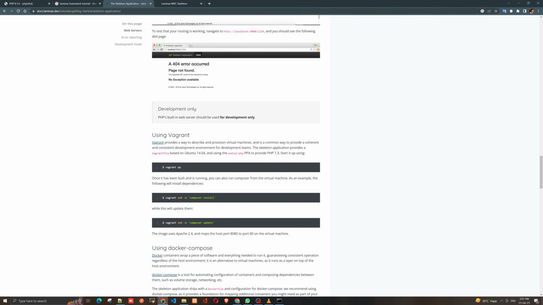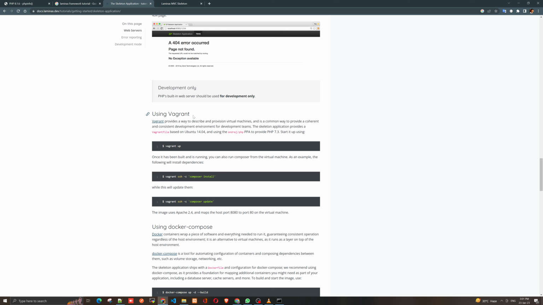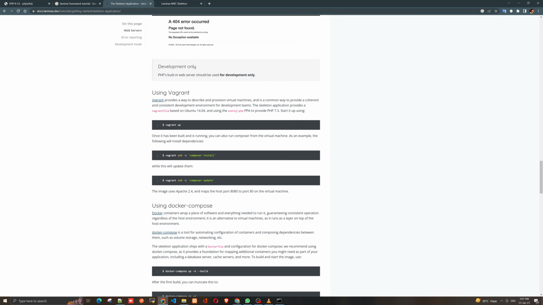Okay. Development only. The PHP built-in web server should be used for development only. Okay. So, using Vagrant. Now we'll check the next one. Using Vagrant: Vagrant provides a way to describe and provision virtual machines, and it is a common way to provide a consistent and constant development environment for the development team.